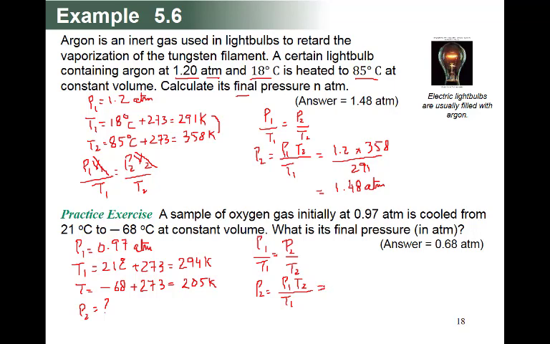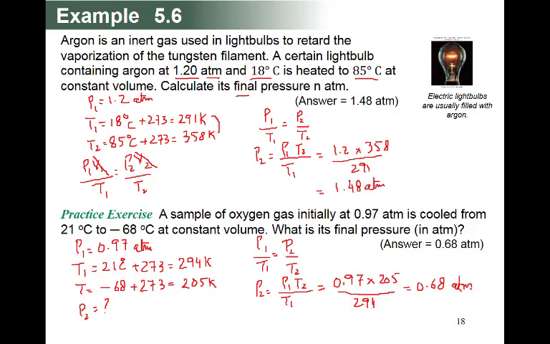Now P1 is 0.97, multiplied by T2, which is 205, divided by 294. So the answer is given here already. You can check for some mathematical errors, and it is 0.68 atmosphere.